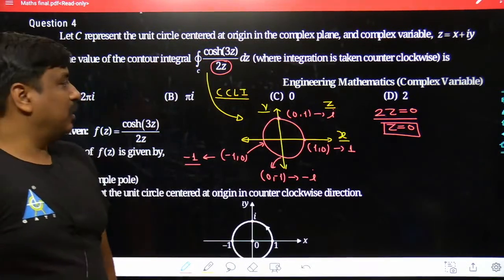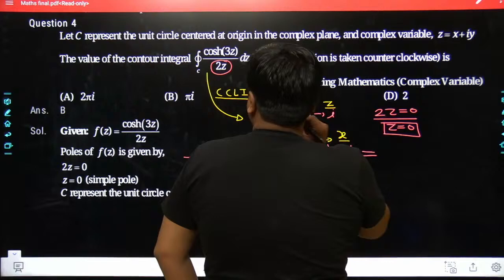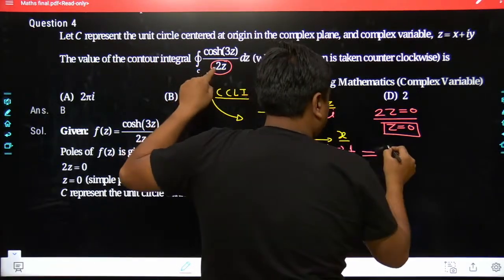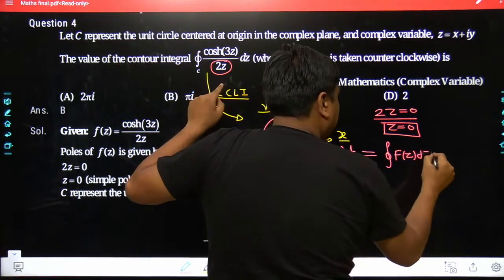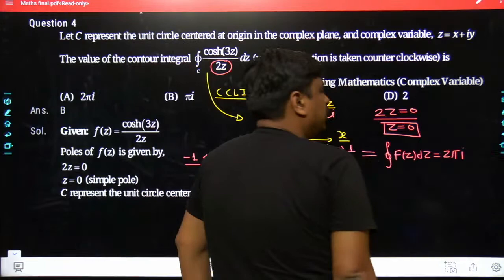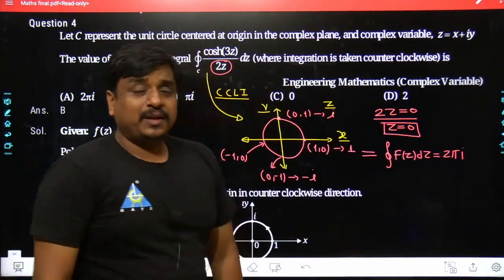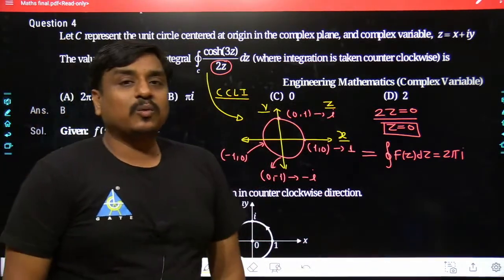Now the next thing comes when we calculate the closed contour line integration using Cauchy's theorem. The integral of f(z) dz is equal to 2 pi I. Will it be positive? Will it be negative? That solely depends on the direction of the contour, whether it's counterclockwise or clockwise.